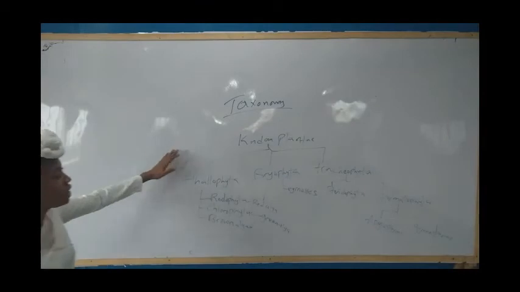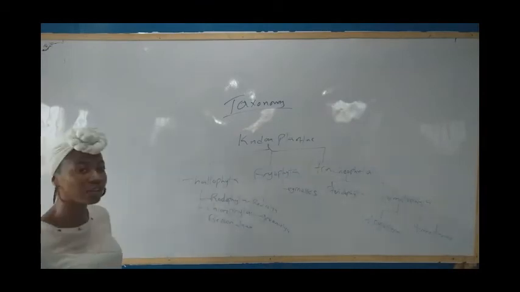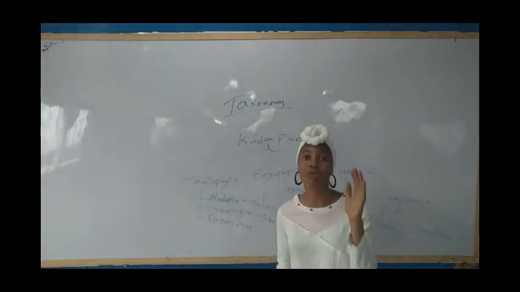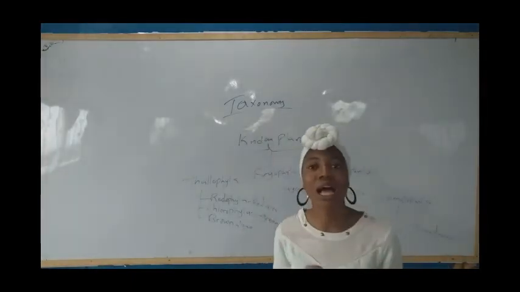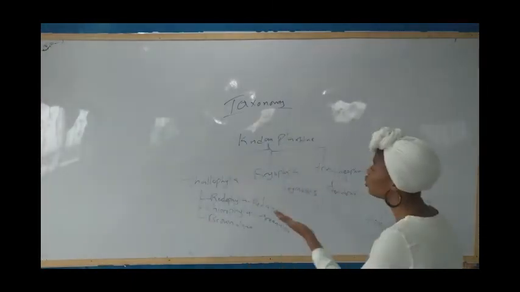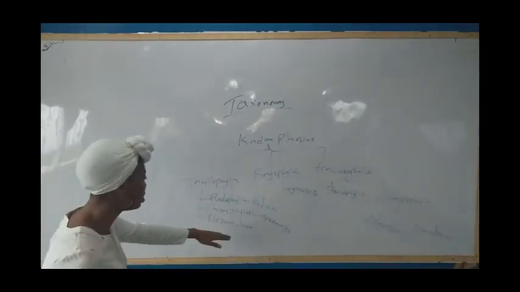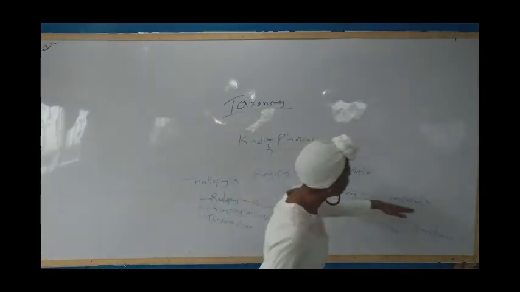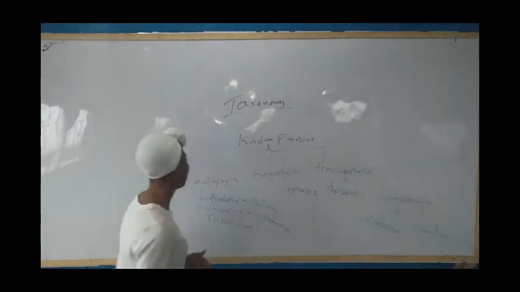This is very important. Let's look at this chart. Now we have to explain. We have plants. We have two main types of plants, the vascular and the non-vascular plants. The Thallophyta, you will surely know they are under the non-vascular plants. Bryophyta are also non-vascular. But the Spermatophyta is where we have the vascular part. So we start from this.